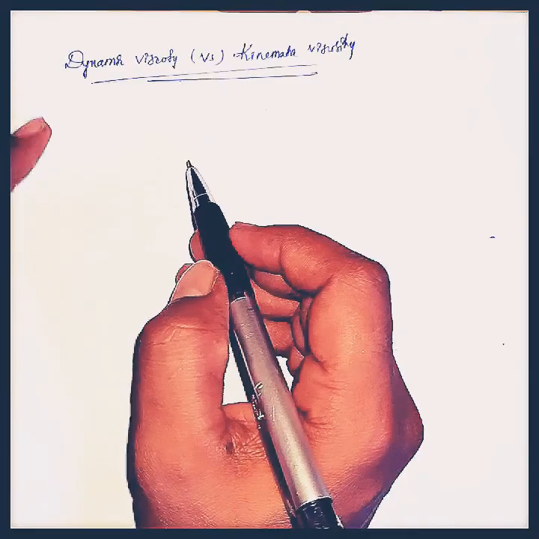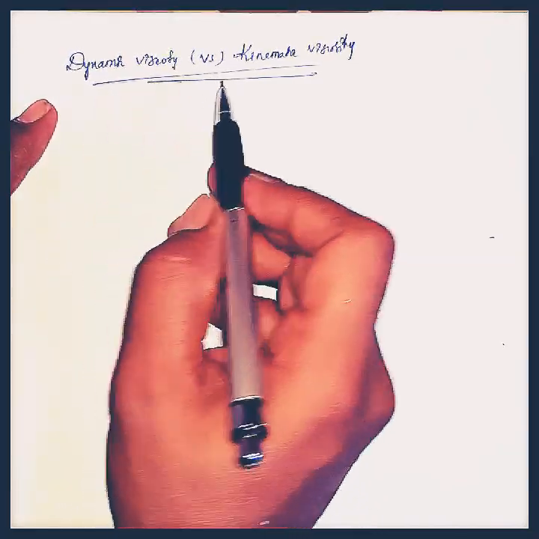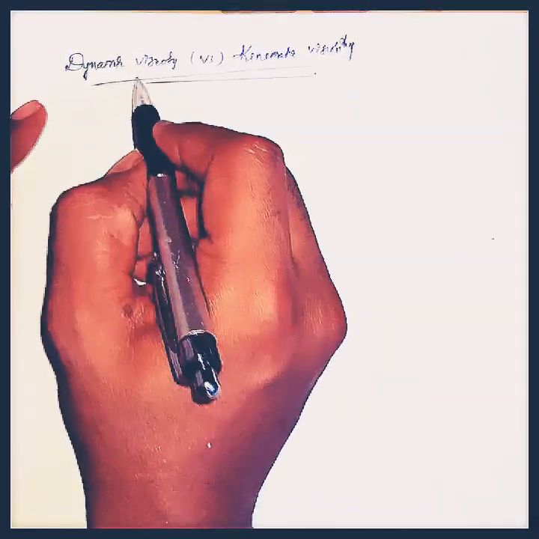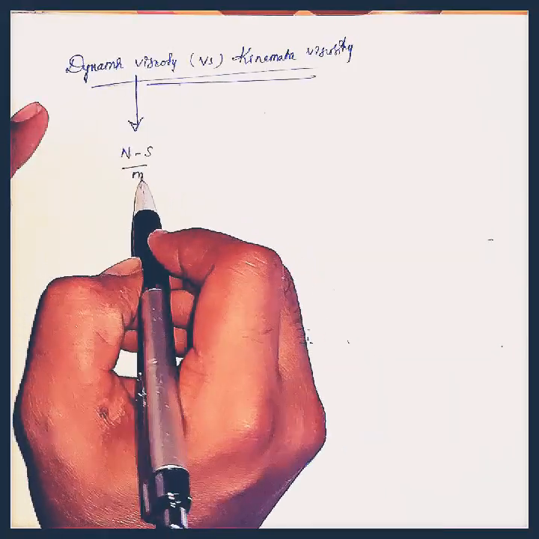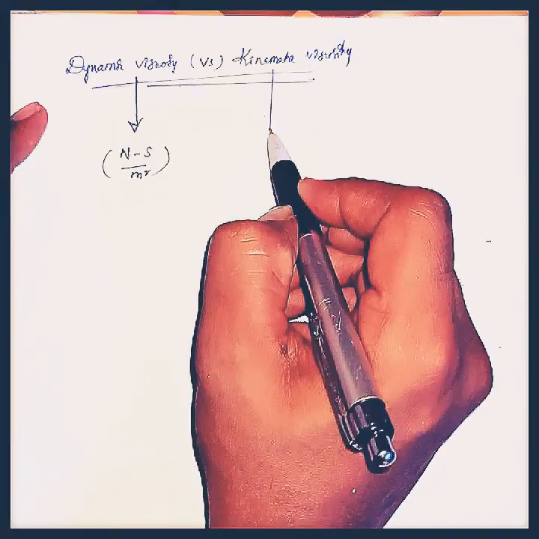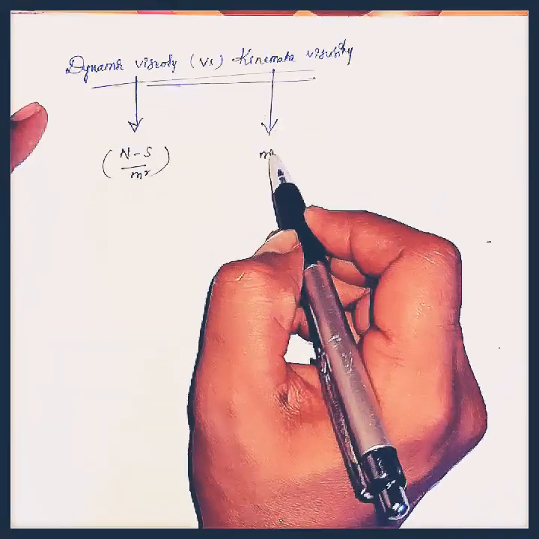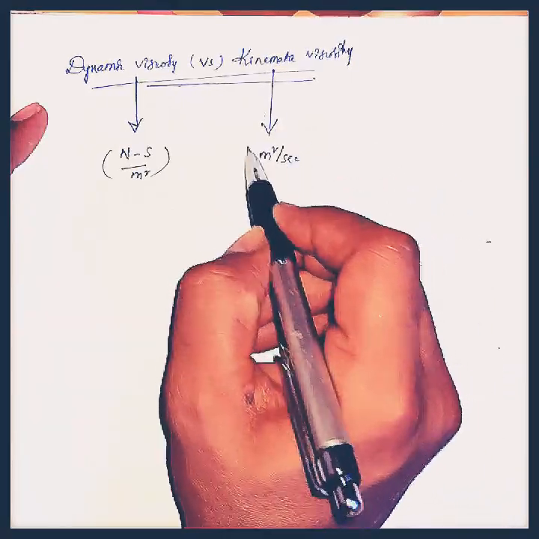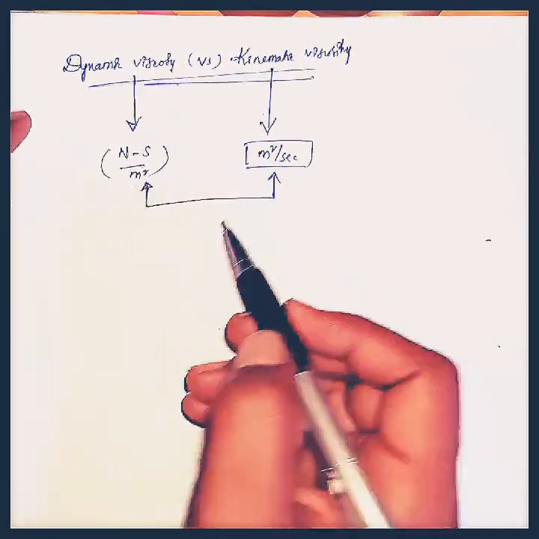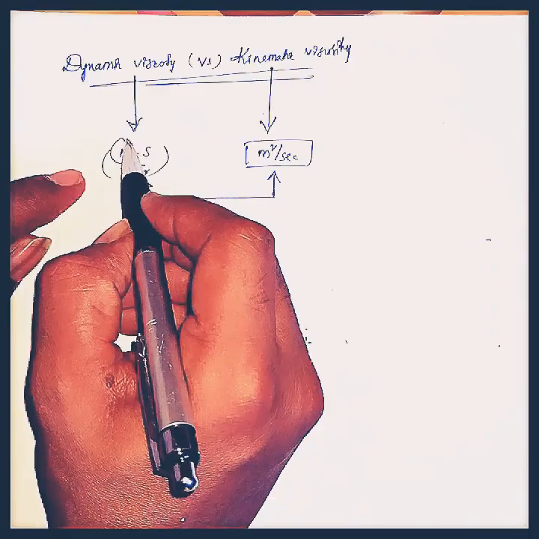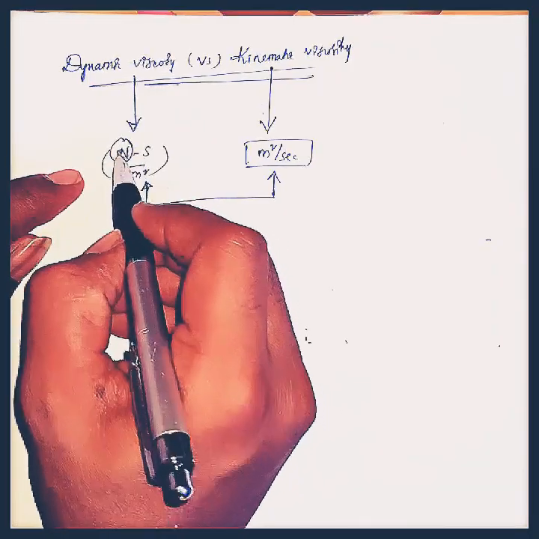Now we will see the difference between dynamic viscosity and kinematic viscosity. The units of dynamic viscosity we can write as Newton second per meter square. Kinematic viscosity units are meter square per second. If we compare the units of both these viscosity properties, here there is a Newton.